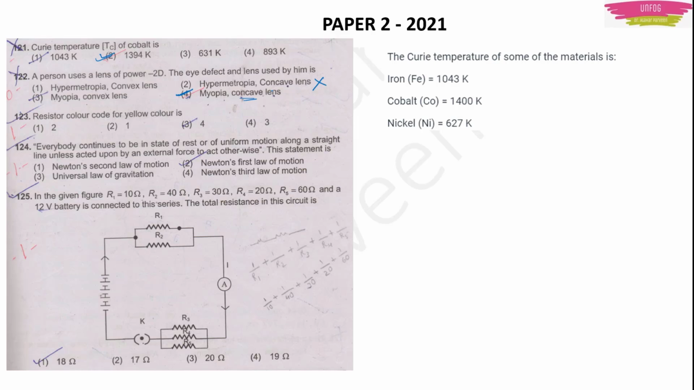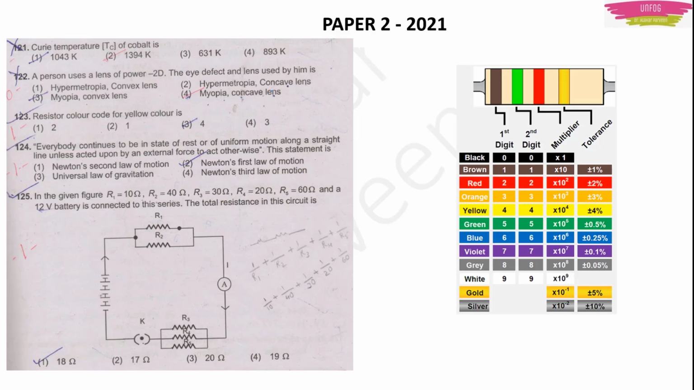Next question number 123. Resistor color code for yellow color is. Actually, for resistor color codes, you should know certain things which are very, very important. See, this is the thing you should know. And how do you remember these? See, on the resistors you will have certain colors.